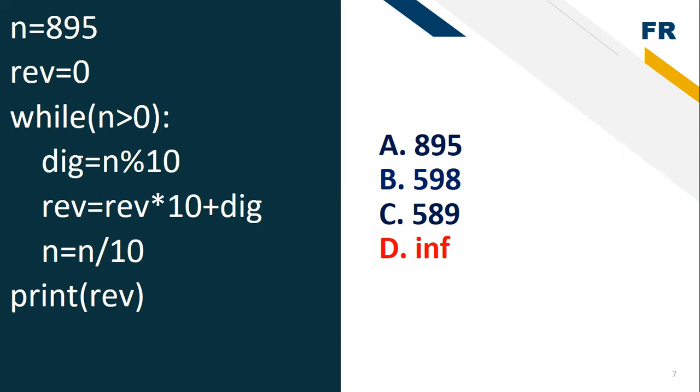The small thing here is, logically, I'm just changing that previously, if you want to reverse any given number, we have to get the quotient here, not the remainder. So I'm just changing that quotient to remainder. That's why it goes into the infinite loop. Let me run this program, you will get a clear picture of this.